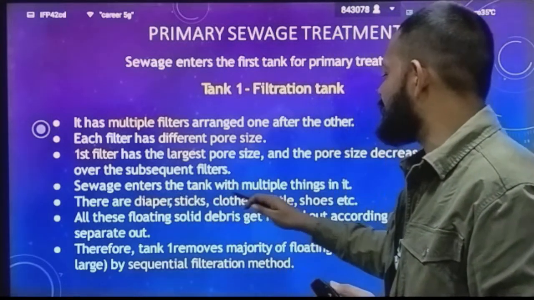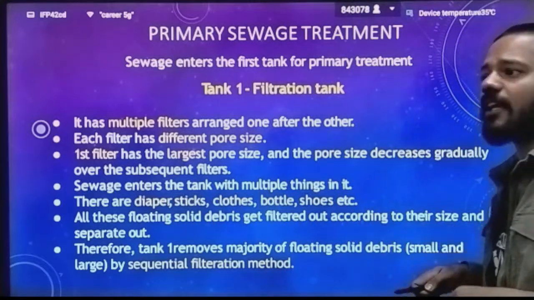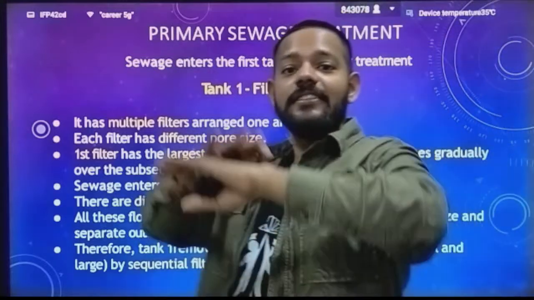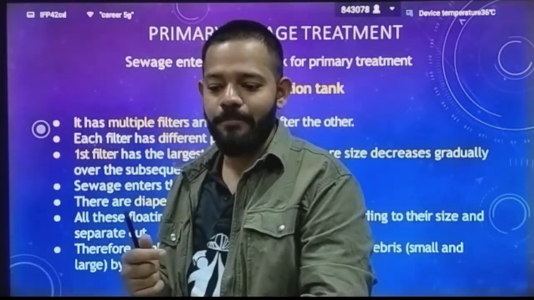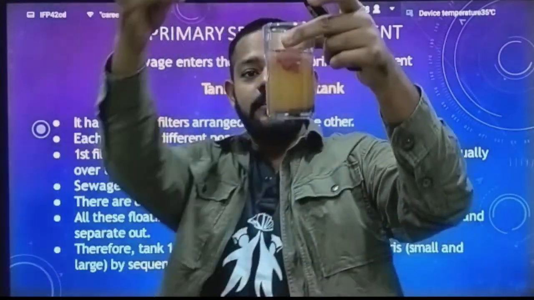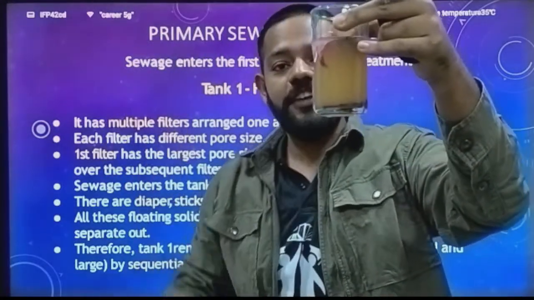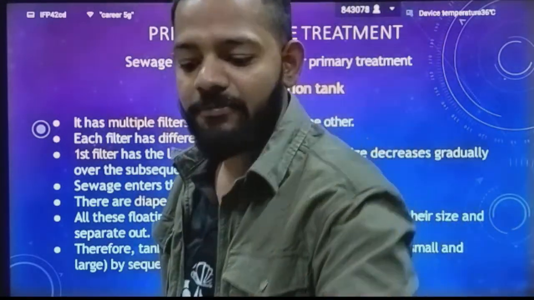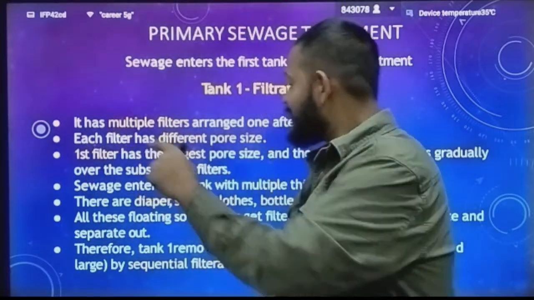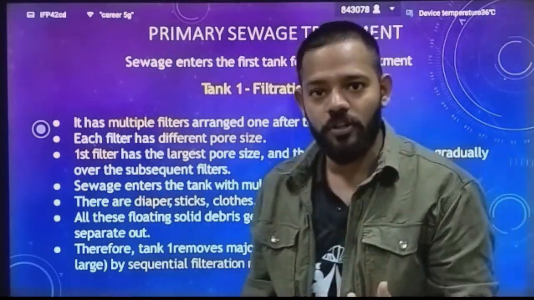They are diapers, sticks, clothes, bottles, shoes, etc. The large shaped materials, just like onion peel. Okay, as you see in this water, this is the large material which is floating on the water. So this we have to filter out of that sewage water. So this is being filtered out by this process.